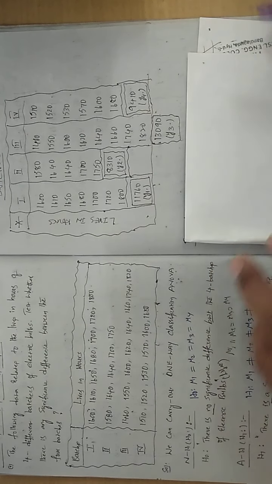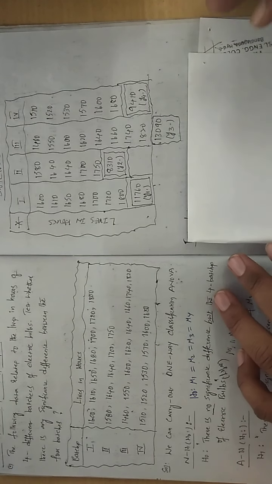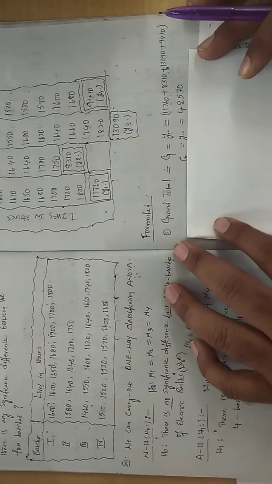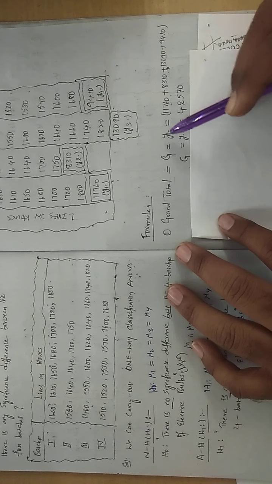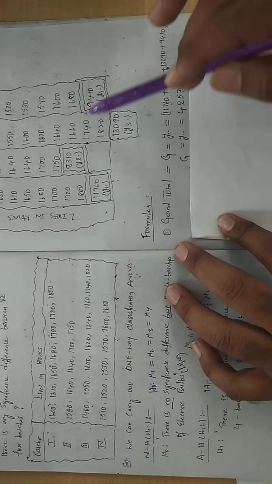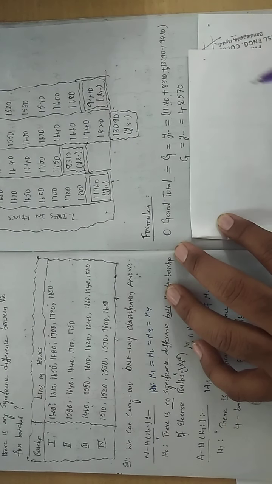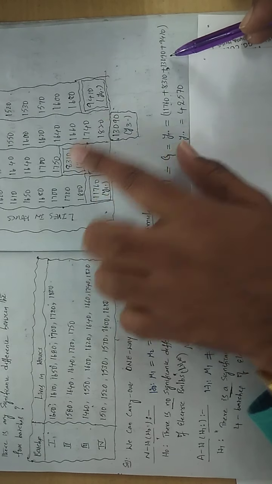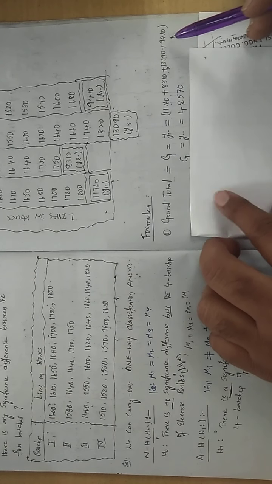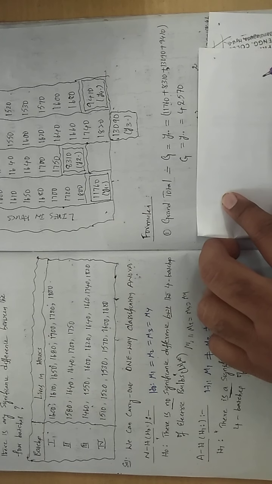Now we go for the next very important first formula, calculation of the grand total. So how do you denote that? G, capital G. How to get it? The notation is Y double dot. You just add all these column totals, or else you can add individually also. So what is that? 11760 plus 8310 plus 13090 plus 9410. How much are you getting? Grand total G is equal to Y double dot, 42570.